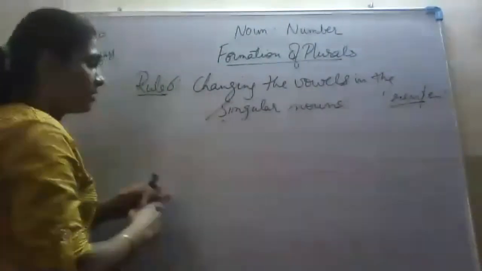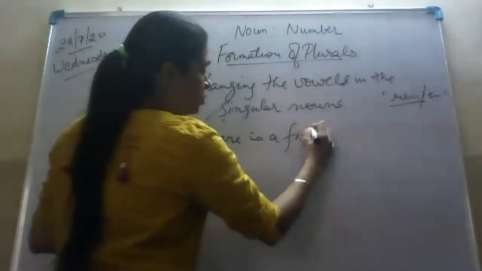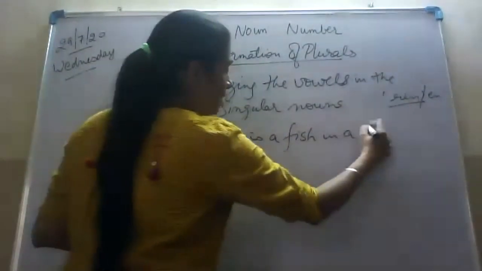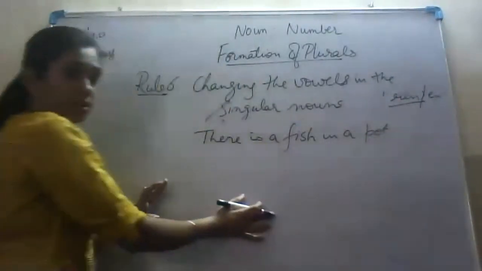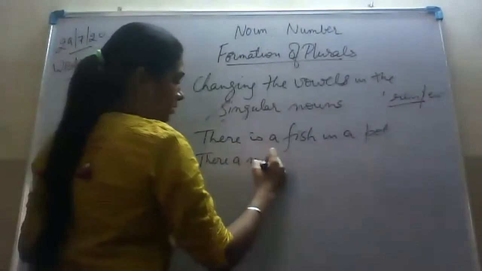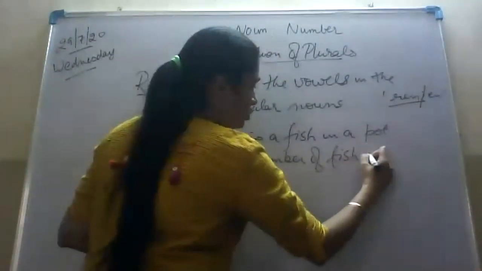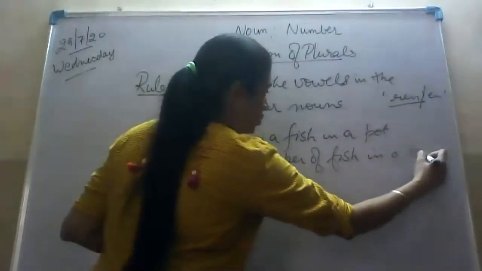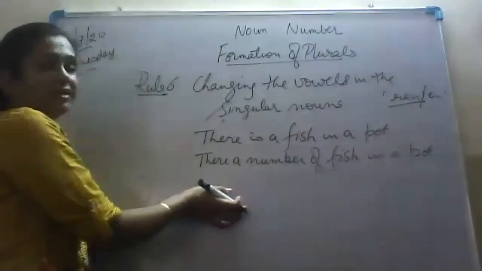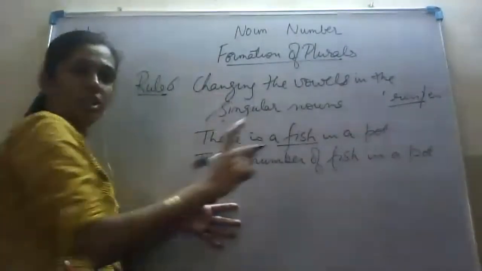If I say there is a fish in a pot of water, then there are a number of fish in a pot. If you look at this example, there is a fish, that is one fish in a pot.